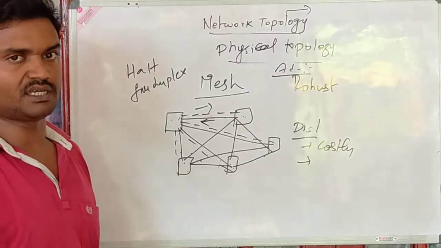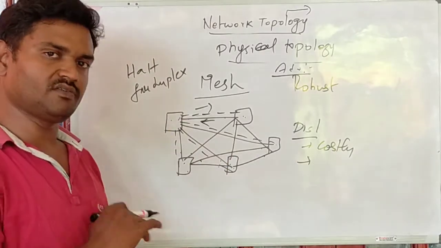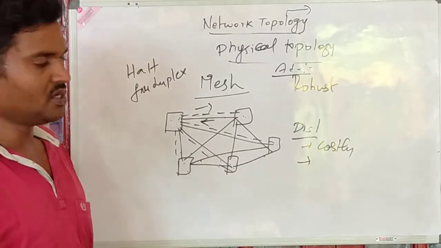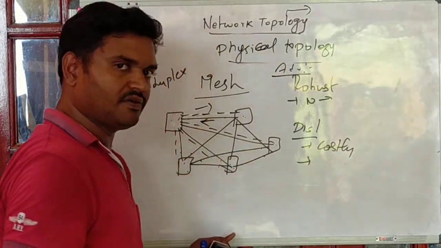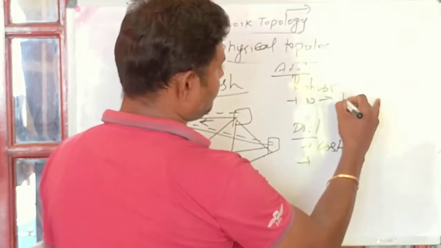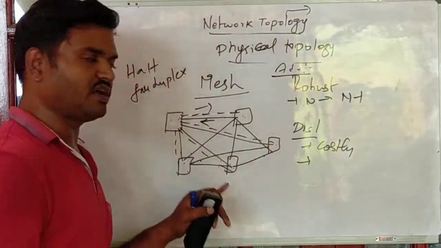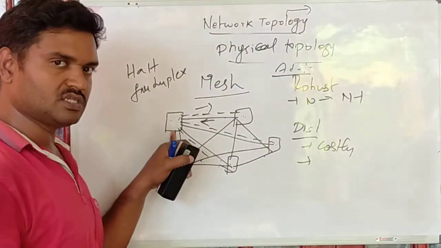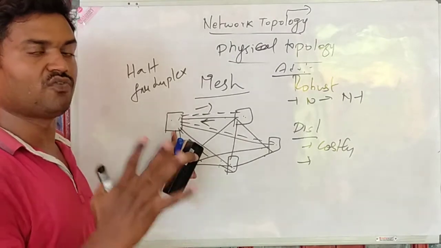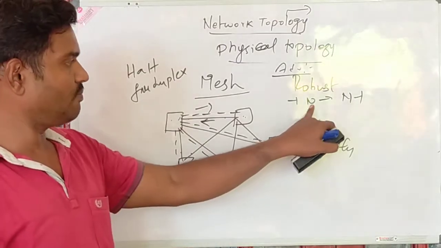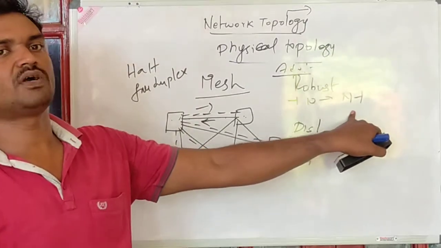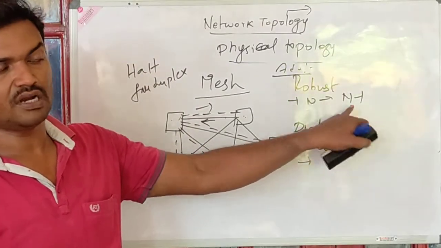If it is a half duplex connection, and if it is a full duplex connection, yes, one line is enough. So if you take n number of nodes, then how many connections do we need? n minus 1 connections for every node, right? If I have 5 nodes, I need 4 full duplex connections to connect with all the rest of the nodes in the network. So for n nodes, n minus 1 connections are needed for every node in the network.